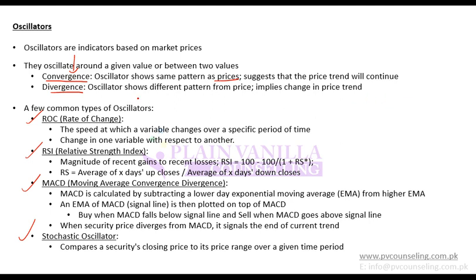And when we think that the current pattern will not continue, or the future pattern will be different from the current or past pattern, that is known as divergence. Divergence means changing the trend or change in pattern. Convergence means continuing the trend. So oscillators help you analyze whether a particular trend is continuing or is changing. As soon as it starts changing, the oscillator will start showing you some variation or some change.